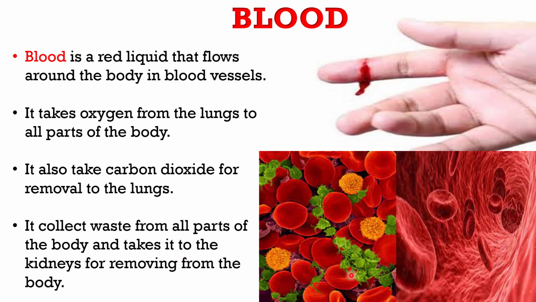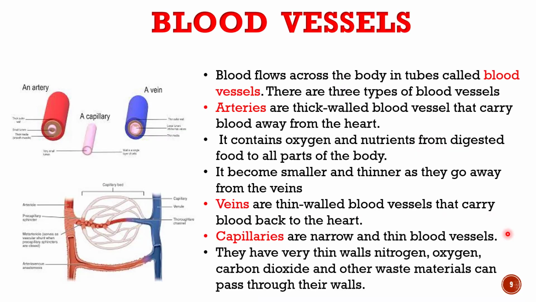In the microscope, the blood cells look like this, and this is the image of blood moving inside the blood vessels. So now let's talk about the blood vessels. Blood flows across the body in tube-like structures that are called blood vessels. There are three types of blood vessels, that is arteries, veins and capillaries.